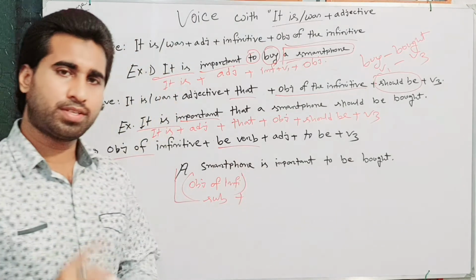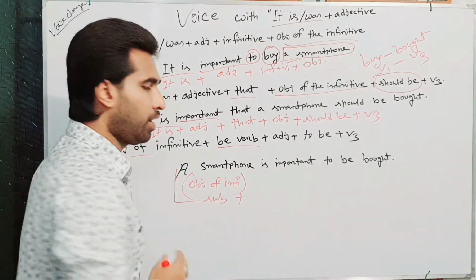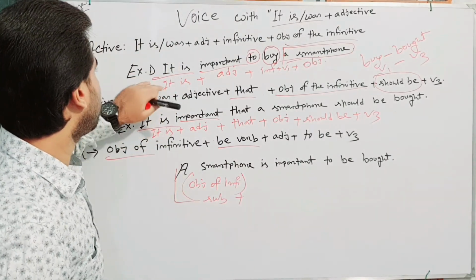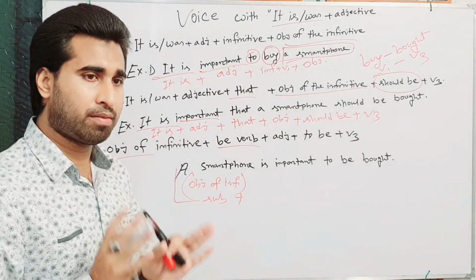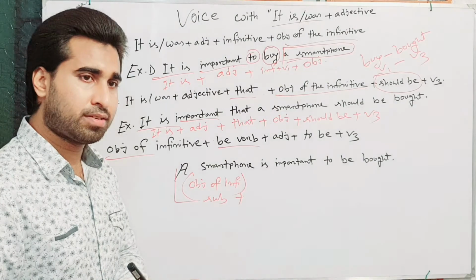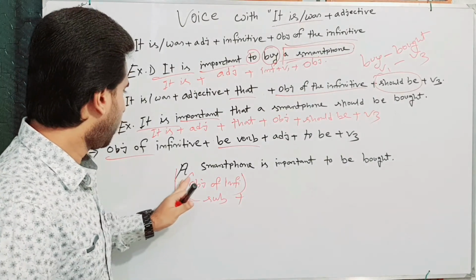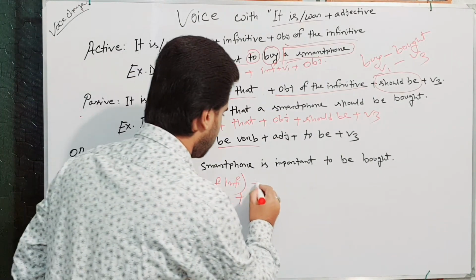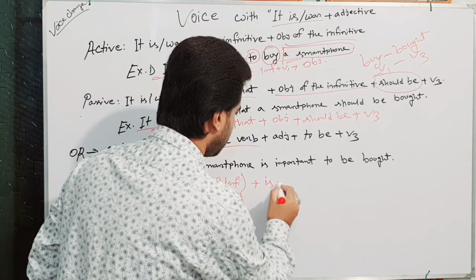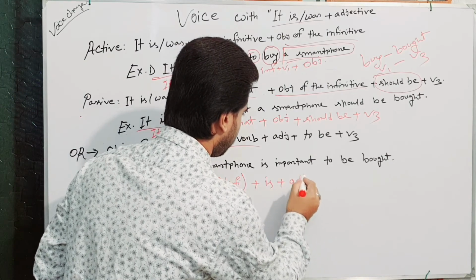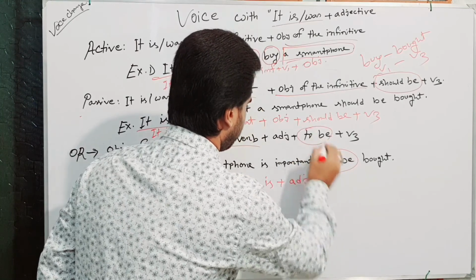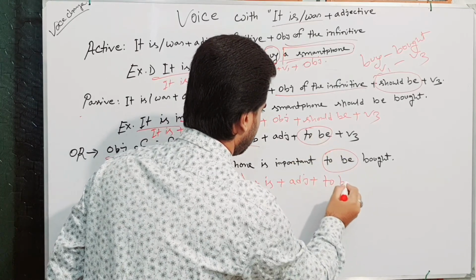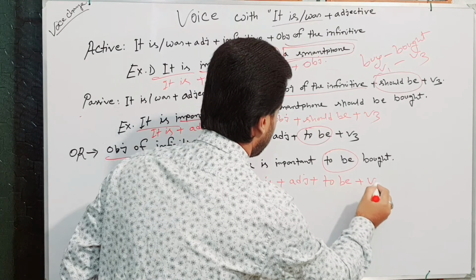A smartphone is singular, so am, is or was, as it is important to buy a smartphone is a present tense sentence. So a smartphone plus be verb is plus adjective plus to be plus V3.